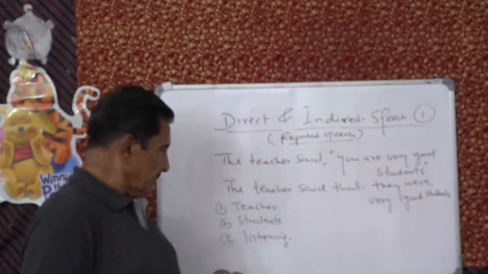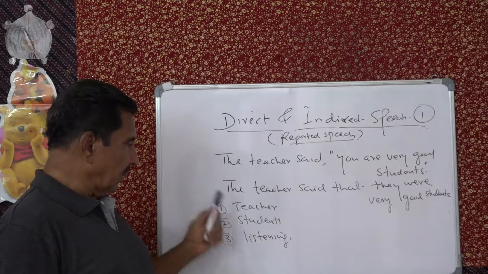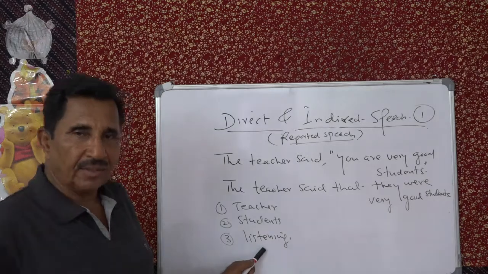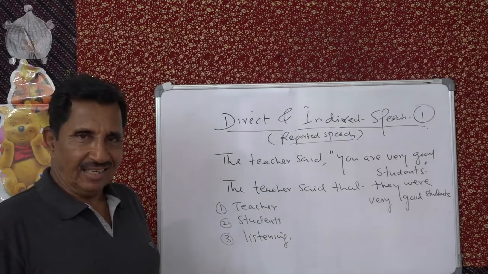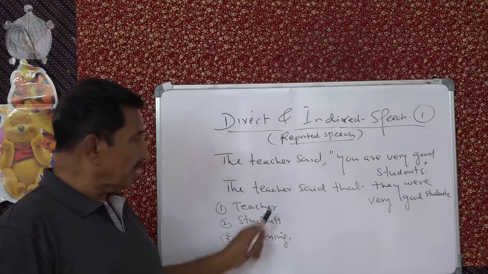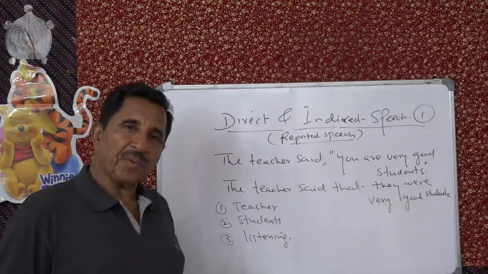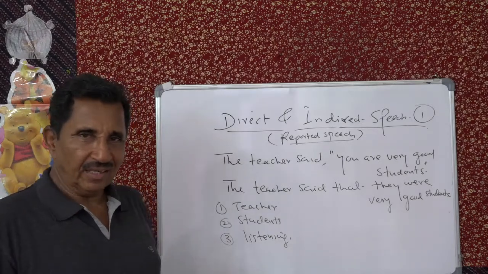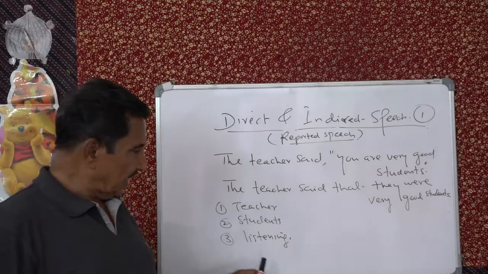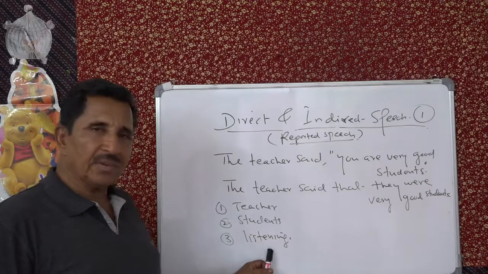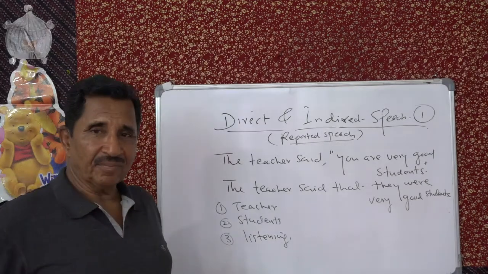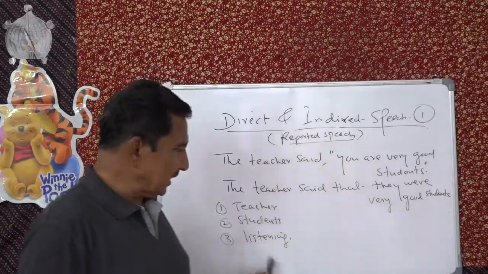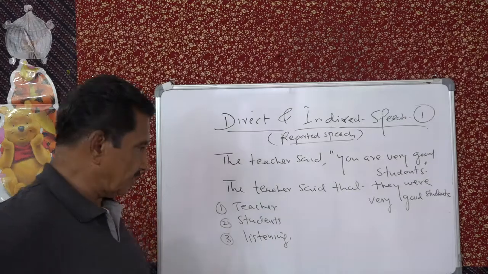So when the teacher said something about students, and this you are telling to another person, isn't it? Then this speech is reported. It is reported by somebody, right? Or the speech reaches this listening person indirectly. But what about this? It's direct. And so this is indirect speech, or reported speech.